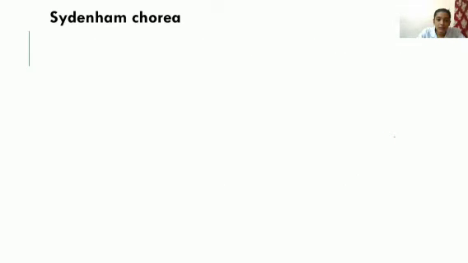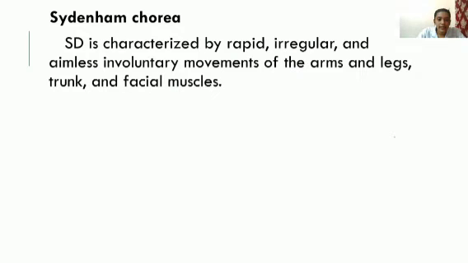Next is Sydenham's chorea. It is characterized by rapid, irregular, aimless, involuntary movements of the arms, legs, trunk, and even facial muscles. Along with this, emotional instability also will be there. That is known as chorea.